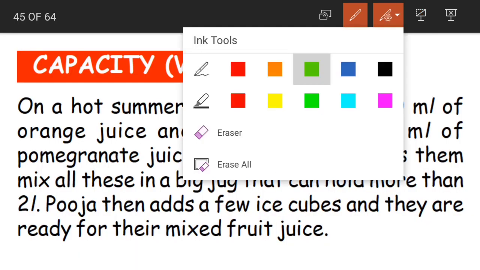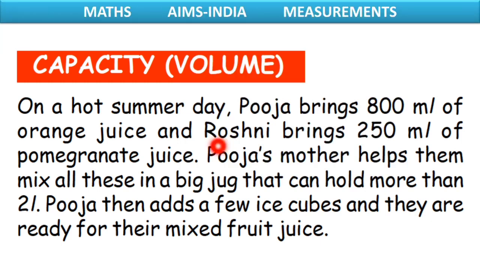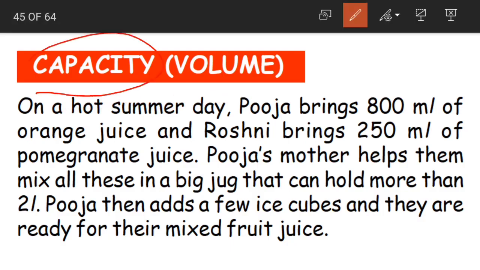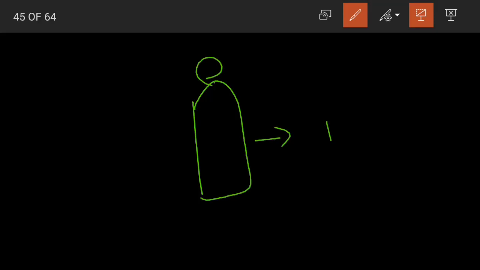Now today we are going to learn about measurement of capacity, that is nothing but volume. Now what is this capacity or volume here? The capacity here means the quantity a container can hold. Suppose I have a bottle. Now what is the capacity of the bottle? I'll say whether it is a 1 liter bottle, 2 liter bottle or something.